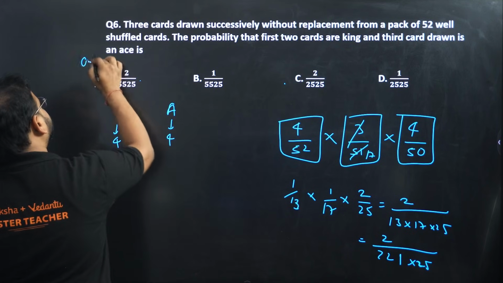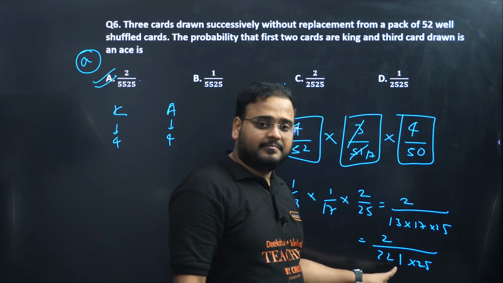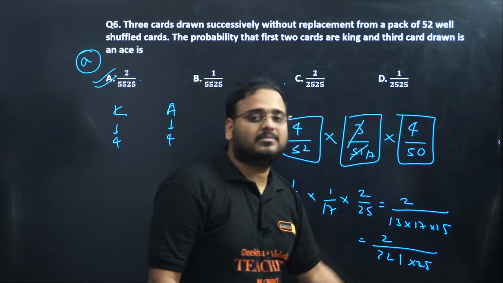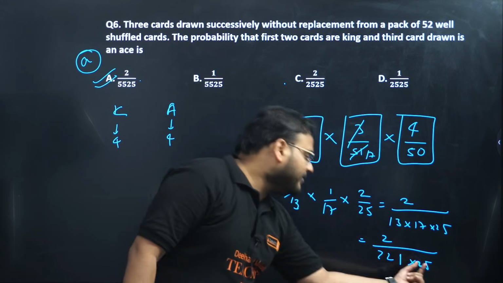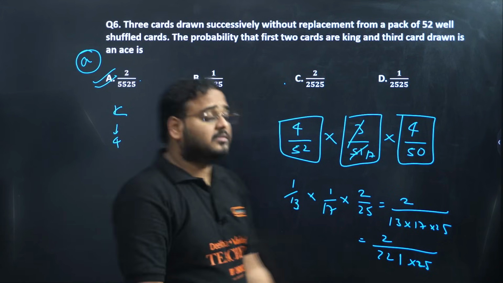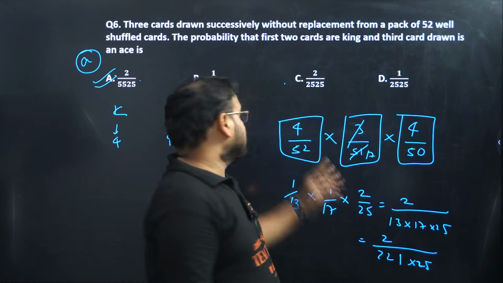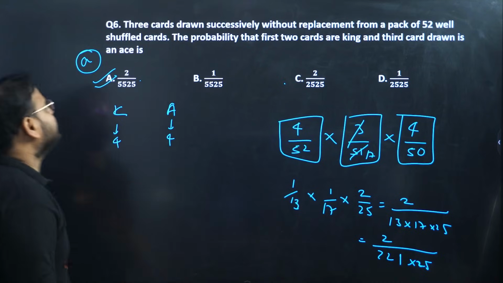Option A. How come, sir? Think about it. The last digit will be what? 5. 5 into 1, right? The unit digit is 5. So I cannot cancel the 2 with the number because it is an odd number in the denominator. First clue. Second clue, 25 into 200 is 5000. So of course it will be more than 5000, hence the answer is option A. Second option has less than 5000. Getting it? Don't multiply, just get the result.